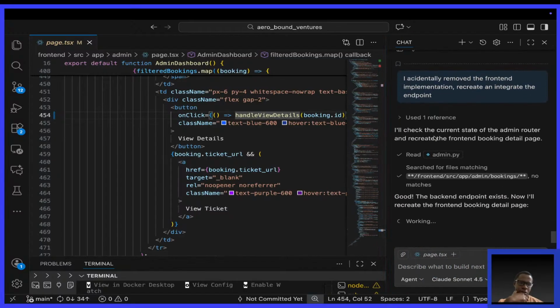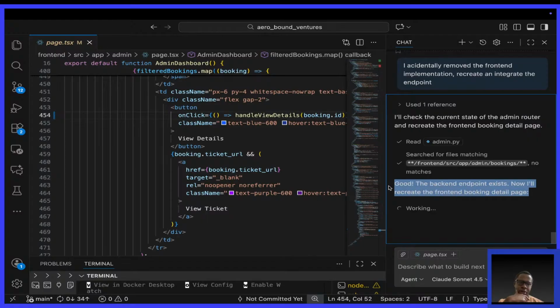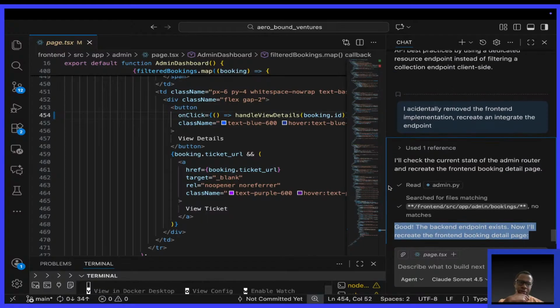Okay. Check the current state of the admin router. Recreate the front-end booking detail page. Good. The backend endpoint exists now. Recreate the front-end booking detail page.